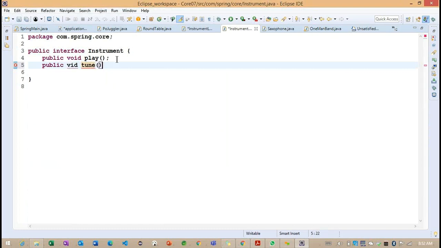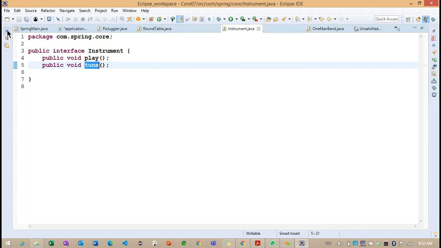Public void tune method. So before playing a song, they will try to make some changes here. Those changes we are going to call from this particular method called tune.